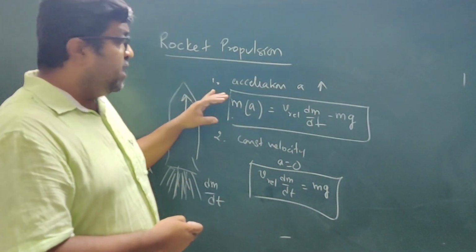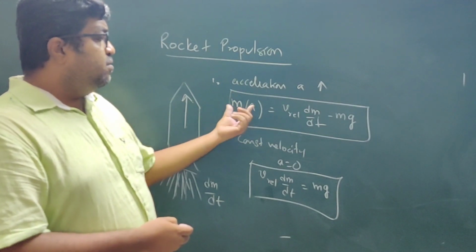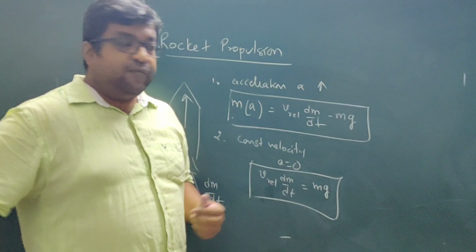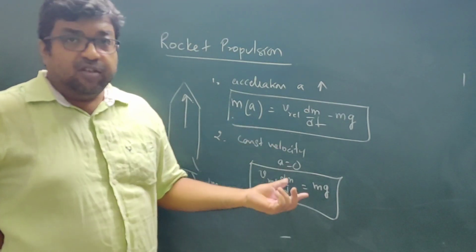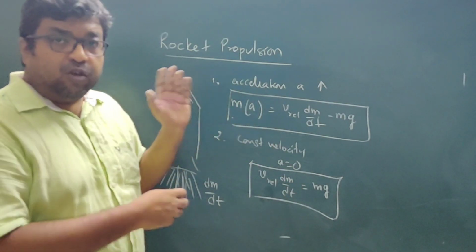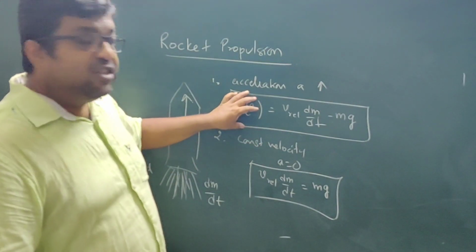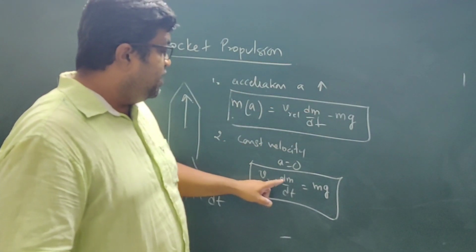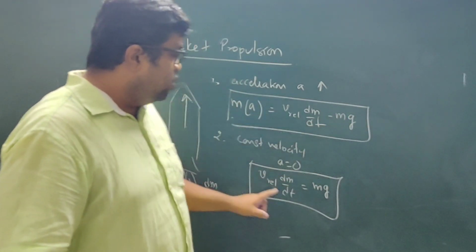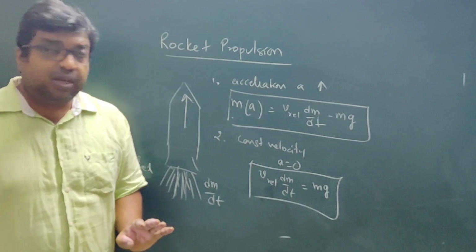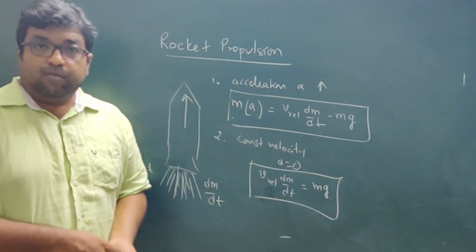Based on the given information in the question, you can simplify this equation. If acceleration is there, then you have to use mass into acceleration, which is equal to the net force. If the acceleration is 0, that means the rocket is moving with constant velocity, so this term vanishes. We have v relative dm by dt minus mg is equal to 0. So mg goes to the other side, and we have this expression. This is for rocket propulsion.